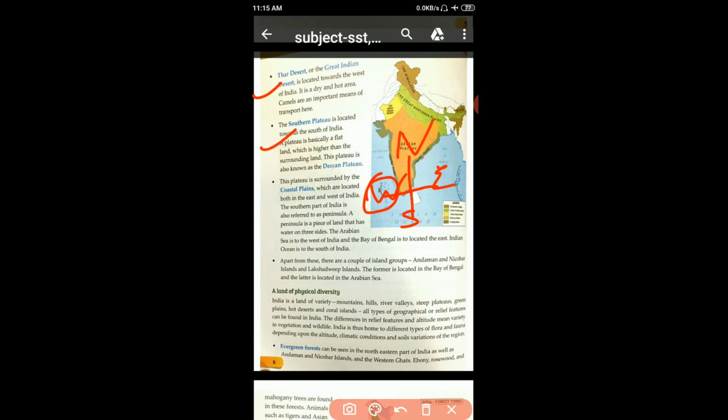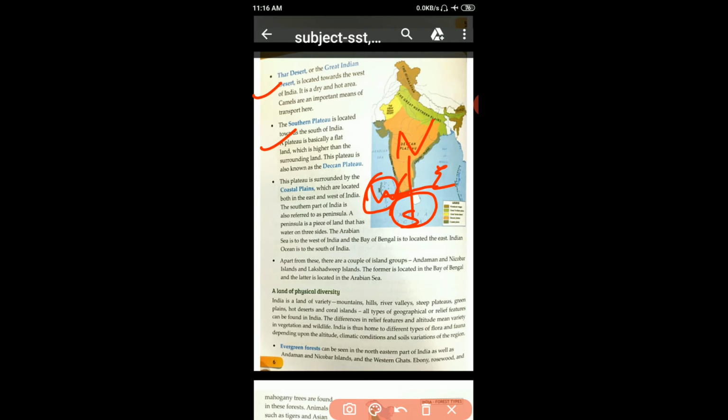Okay. Now, the southern plateau. A plateau is basically flat land which is higher than the surrounding land. The southern plateau is located toward the south of India. It means here. This plateau is also known as the Deccan Plateau. Which plateau? The southern plateau is called the Deccan Plateau.